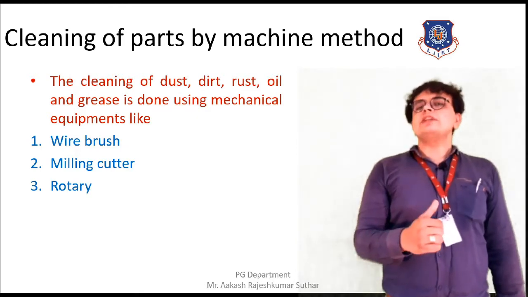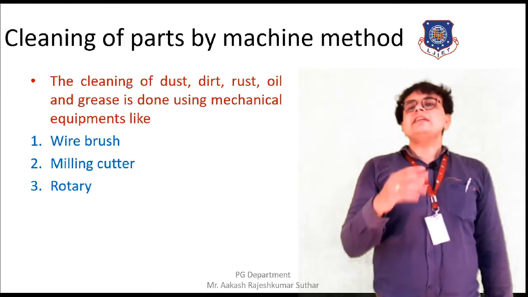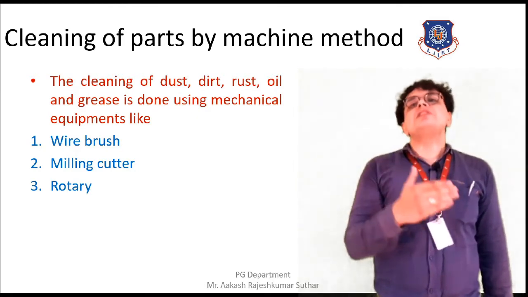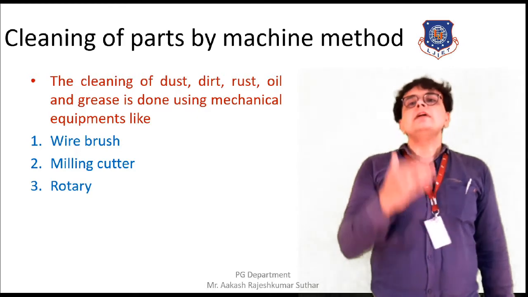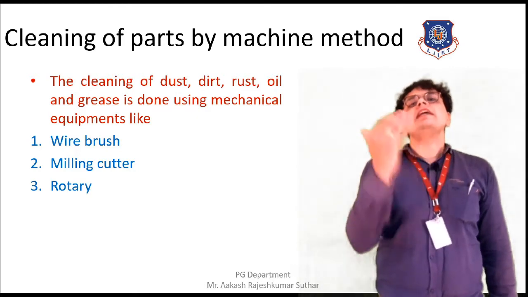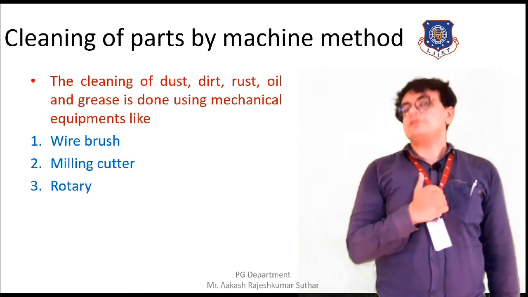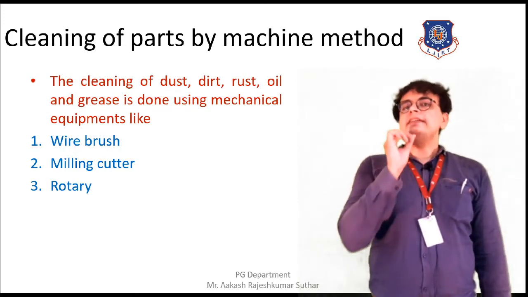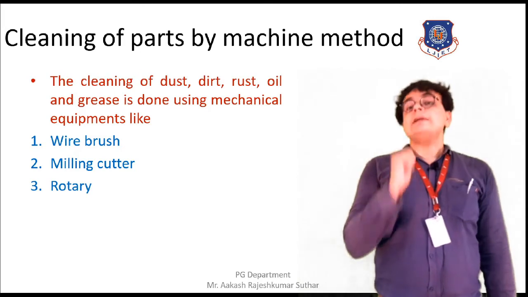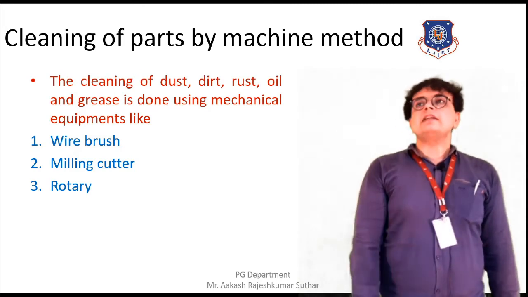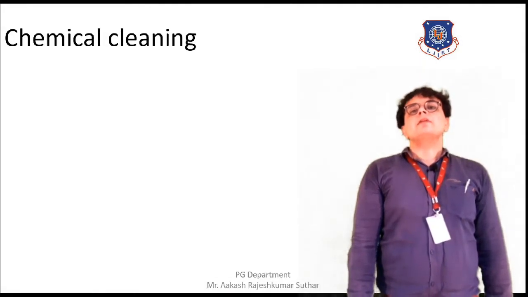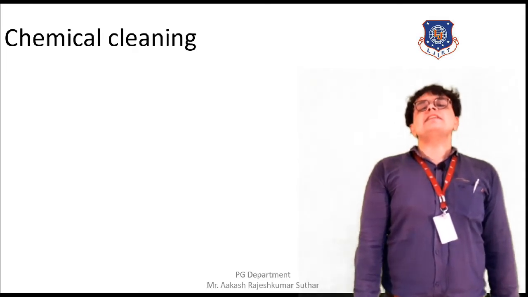Similarly, we are using the rotary. By just making contact of the rotary with the outer surface of the machine, we can remove the layer of the grease and the oil that was found on the outer surface. So it is a very easy method, and a proper output can be found, and ultimately a clean surface can be found.